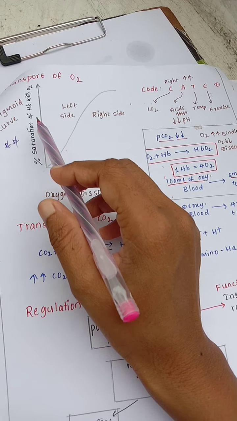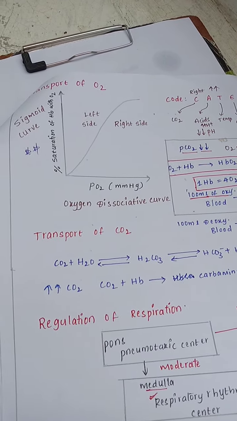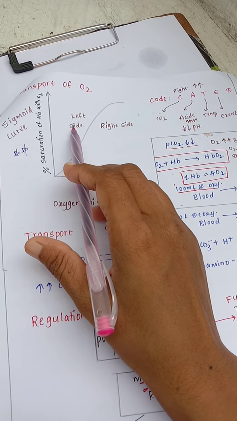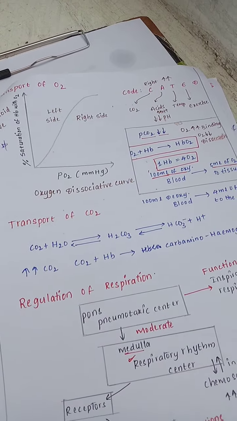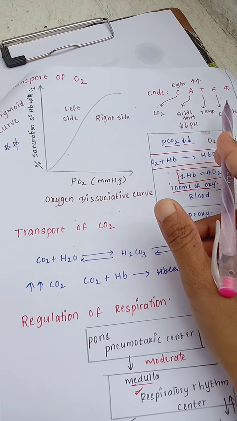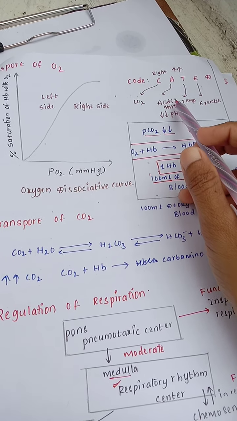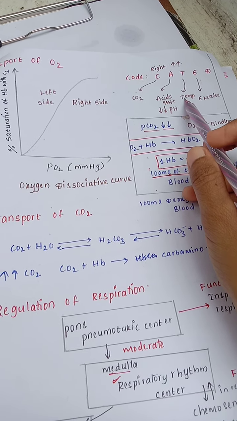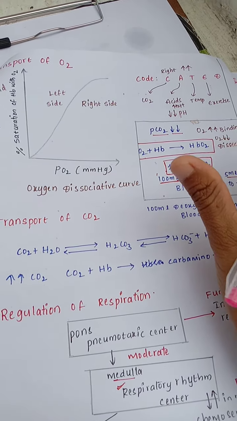On the y-axis, percentage saturation of the hemoglobin with oxygen, and on the x-axis, partial oxygen pressure in mmHg. If the curve shifts to the left side, then oxygen release will be less, and if it shifts to the right side, it means oxygen release will be more. The factors affecting the transport of oxygen, we have one code, that is CAT-ED. CAT-ED means when there is more carbon dioxide, when there are acids, meaning more H plus and less pH, temperature will be more, and when we are doing more exercise, then there is a decrease in the oxygen.